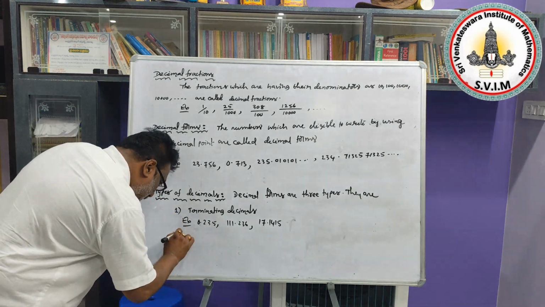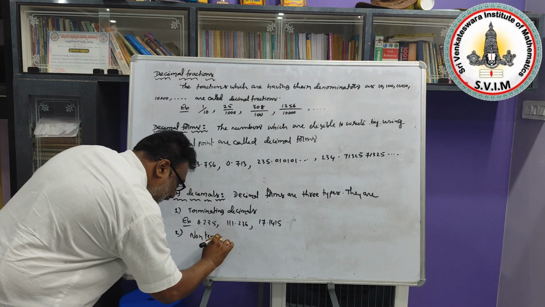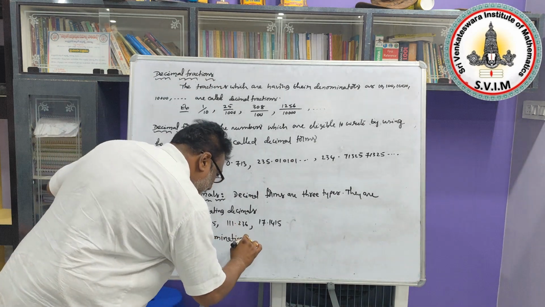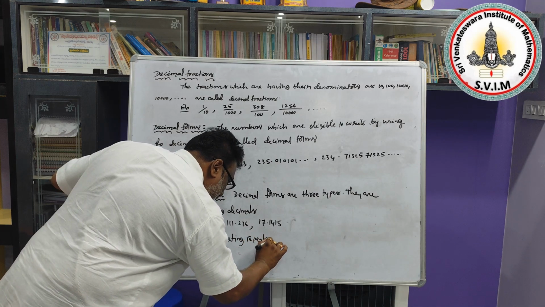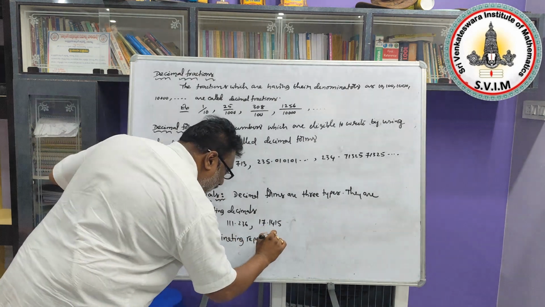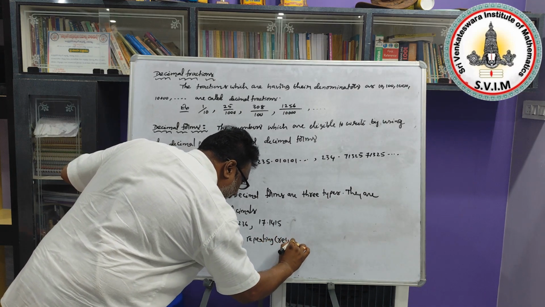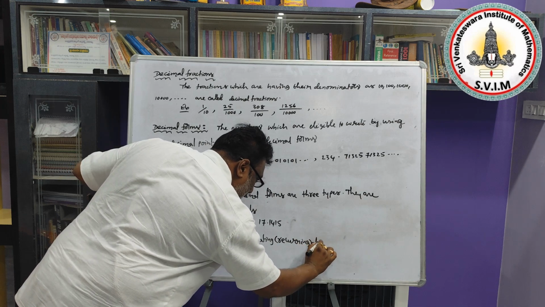Next, second one, non-terminating repeating decimals, which we may also call recurring decimals.